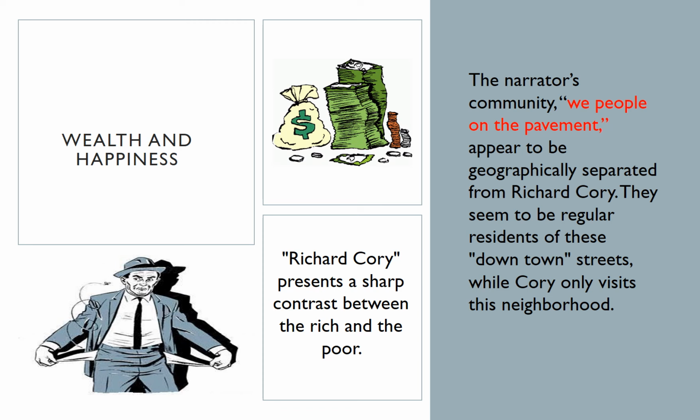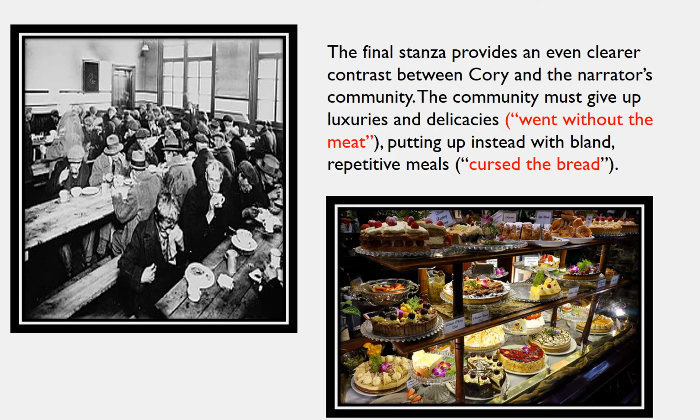We're downtown folk. We're kind of poor. And then he talks about that poorness more as the story goes on. So they're different, they're separated. In the final stanza, he makes it even clearer that Cory is rich and the community is not. He says the community must give up all their luxuries. We went without the meat. We had no meat to eat and cursed the bread. We were so poor that we only had bread to eat. He doesn't say Cory didn't have bread to eat.